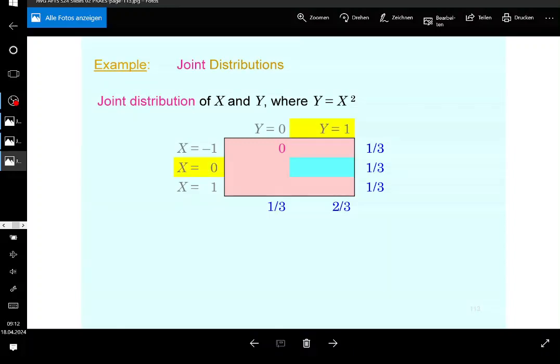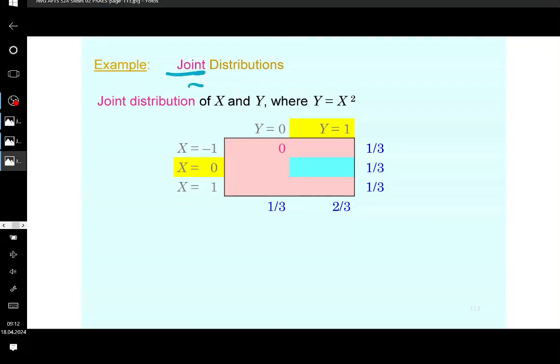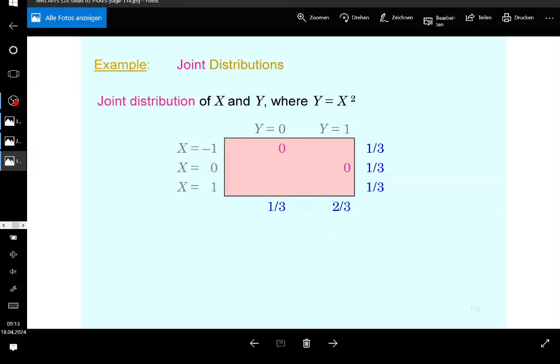Okay, so what about that one? If x is equal to 0, then y cannot be equal to 1. So the probability that x is equal to 0 and y is equal to 1, where joint distribution means both, the term and, cannot happen, of course. You need to understand that. And if x is equal to 1, then you cannot have y being equal to 0. So that should also be clear. So these probabilities are 0.